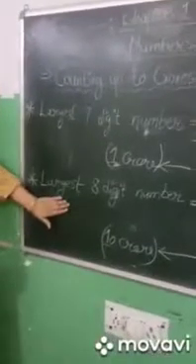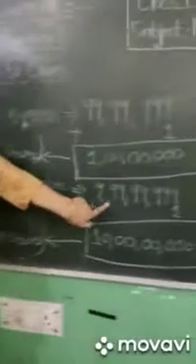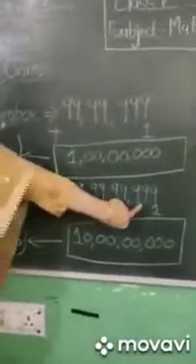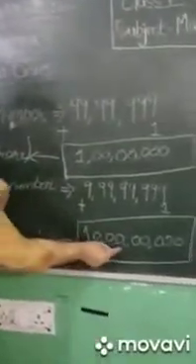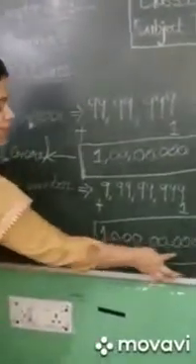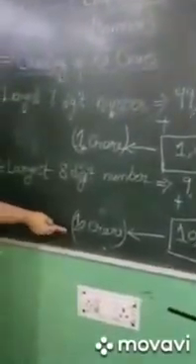Fine? What is the largest 8-digit number? The largest 8-digit number is 99999999. And adding 1 to it, what we get is 100000000. It is read as 10 crore and it is the smallest 9-digit number also.